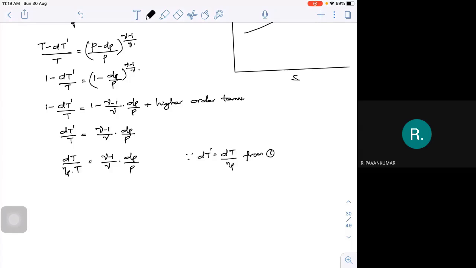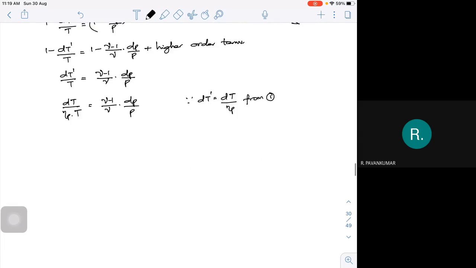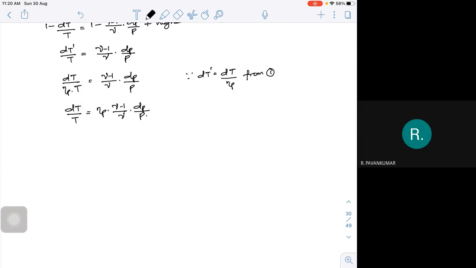This is from equation 1. Look at this: from equation 1, I'm writing dt dash in terms of dt by polytropic efficiency. Now separate the variables and integrate. So dt by T is equal to polytropic efficiency into gamma minus 1 by gamma into dp by P. Integrate between the two finite points, T1 to T2 and P1 to P2.